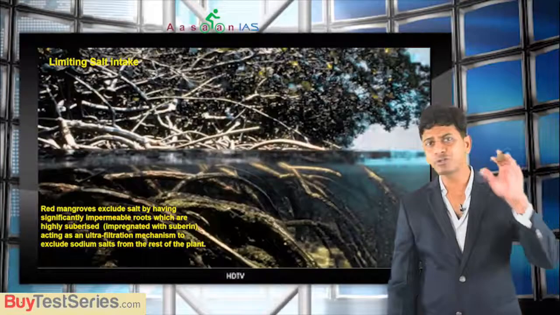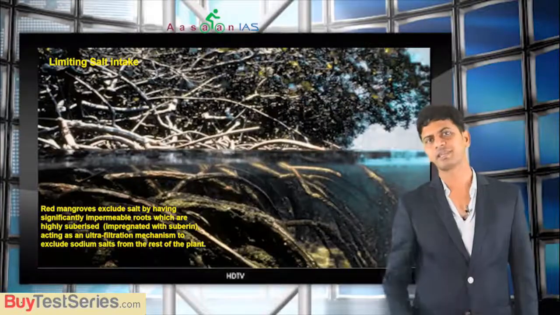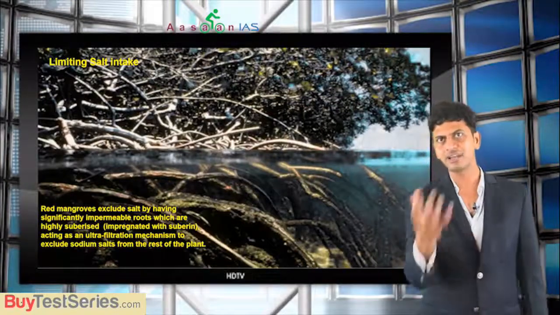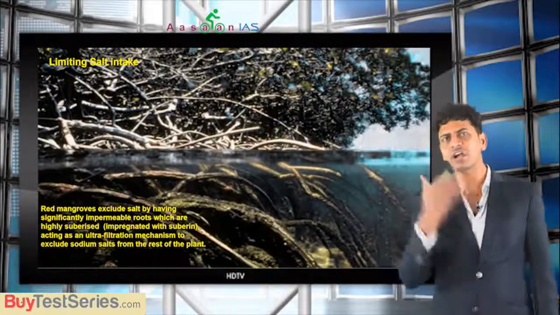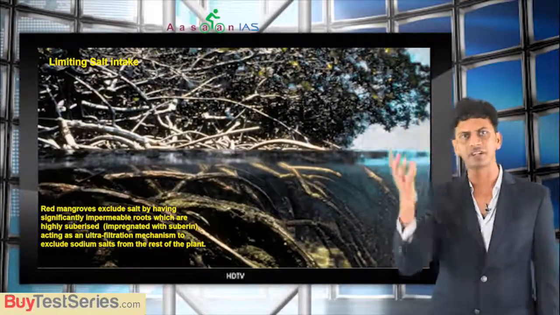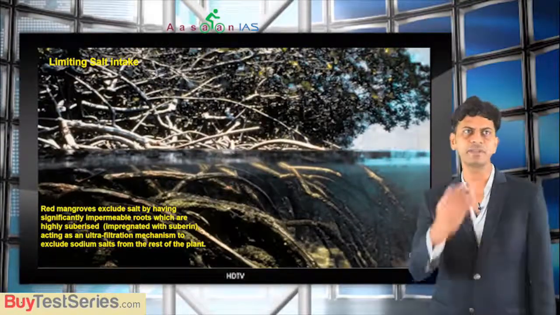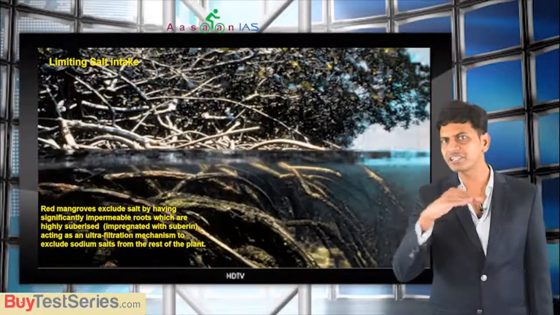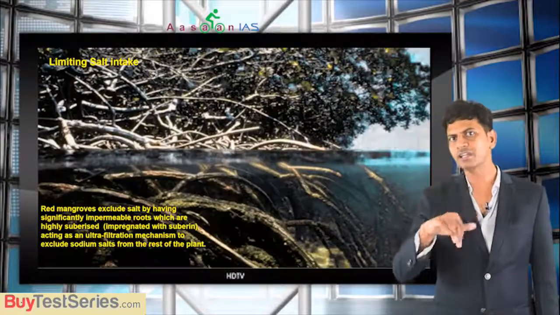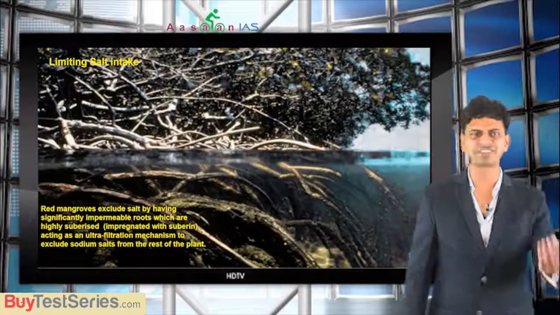Second characteristic, if you see, their roots are made in such a way that they limit salt intake, because they are in salt water. If they start taking salt water, all that salt will be in their roots and trunks. So that's why they limit salt intake. Getting me? Maybe a kind of filter-like structure will be there, so they avoid taking salt and take only water. They have that kind of structure. That is sufficient for you.